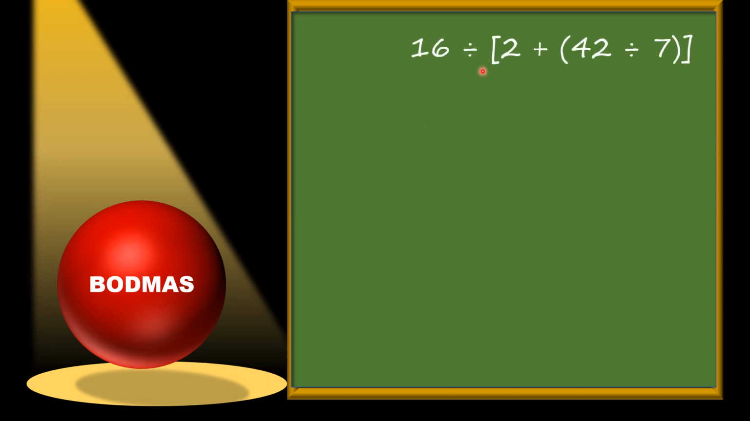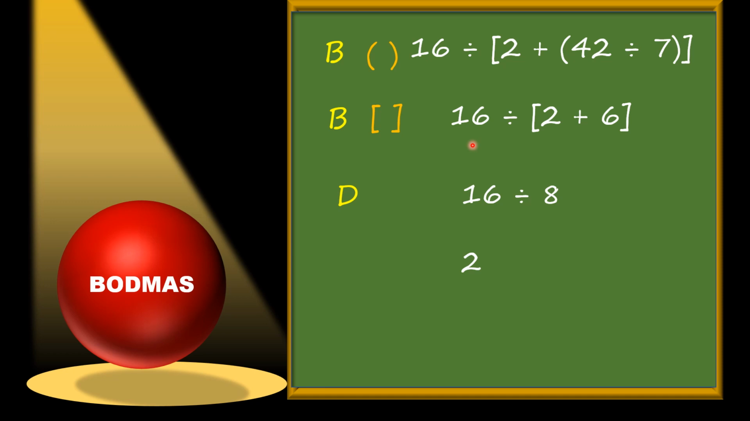16 divided by big bracket, 2 plus, and there is a small bracket, 42 divided by 7, brackets close. Here again we will solve the small bracket first. After solving this small bracket, 42 divided by 7, we get 16, the sign of division as it is, this big bracket starts, 2 plus, and after solving this 6, and the big bracket closes. So it is our second step. Now we will solve the big bracket. 2 plus 6 equals 8. So what we will get is 16 divided by 8, which equals 2.